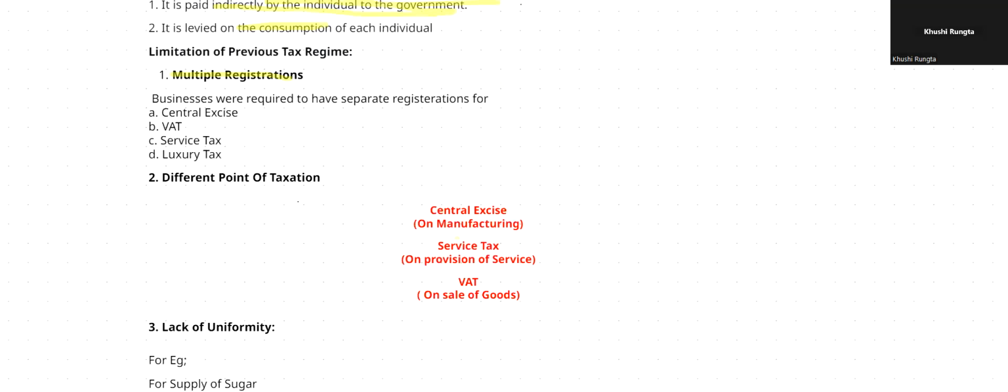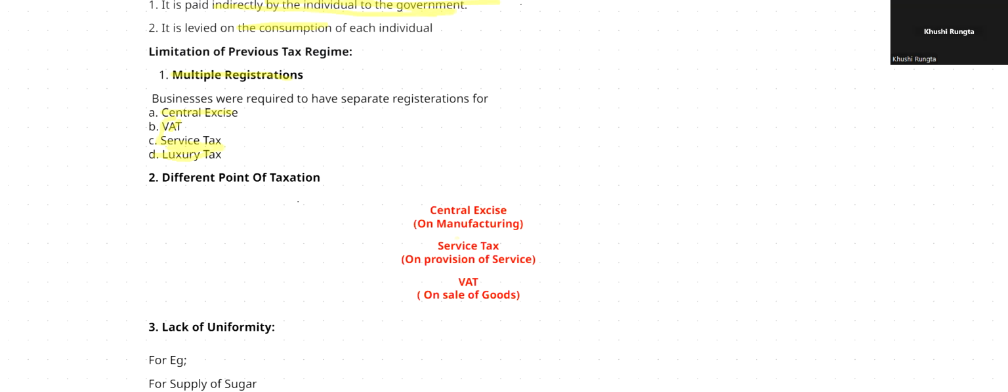But before, it was one nation, several taxes. Several taxes like central excise, VAT, service tax, luxury tax, all these different types of tax we were asked to pay at different points of time. But when we are paying tax, before paying, we need to register ourselves.